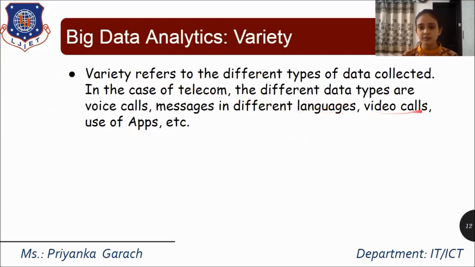So different types of data means your data can contain voice calls, then text messages, then data related to videos also. So there are different types of data available. So in big data, there is the possibility that it contains a different variety of data. Just for example, if you consider Facebook, then Facebook contains audio data, it contains text data, it also contains video data. So the data generated from Facebook, you can consider it as big data.